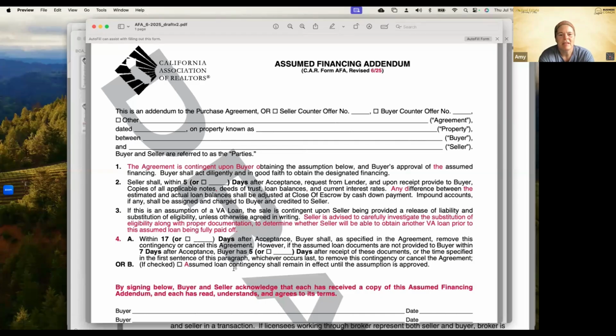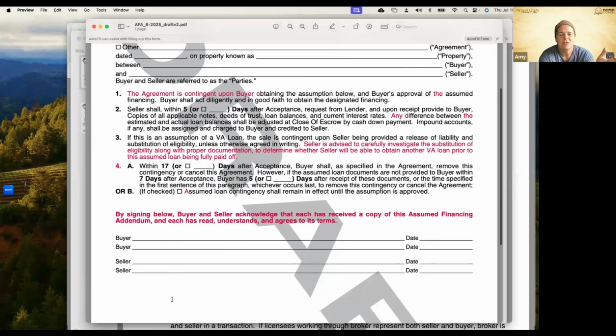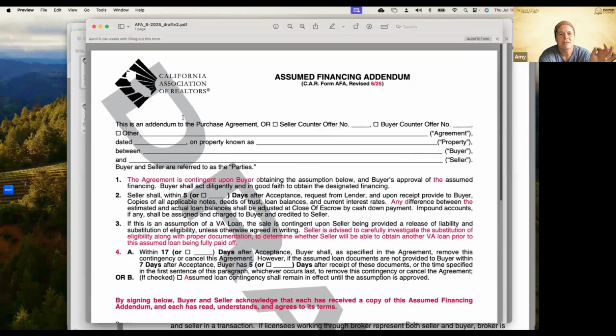Now keep in mind here that we could check this box here for B. So that's A, that this contingency needs to be removed. 4B is the one that I would probably check, that this assumed loan contingency shall remain in effect until the assumption is approved. Till that is approved. So that's this form. Anytime we're doing assumption of a loan amount on a purchase, we're going to use the assumed financing addendum.